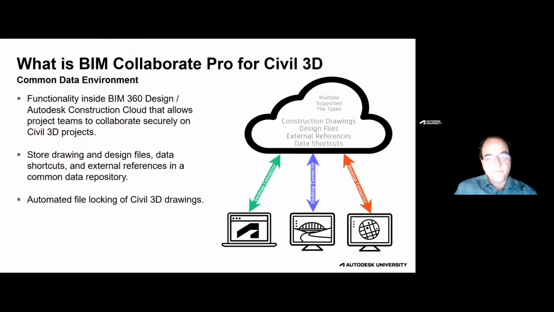So what is BIM Collaborate Pro for Civil 3D? Well, BIM Collaborate Pro empowers teams with the coordination tools they need to avoid misalignments, catch errors earlier, and save money. Data is captured across the project lifecycle, displayed in powerful dashboards that shine a light on project issues, transparency, and the completion of major milestones.